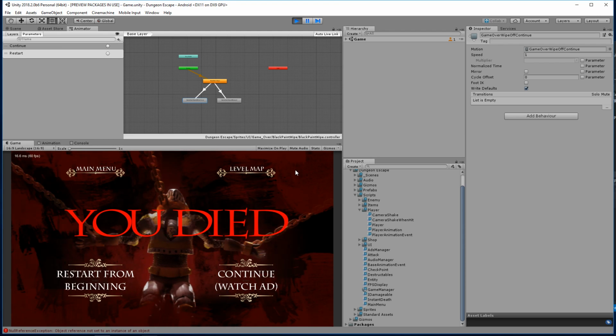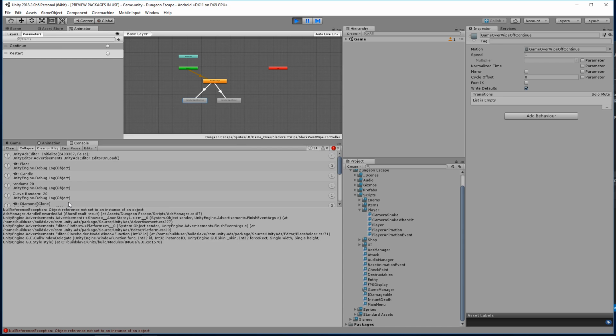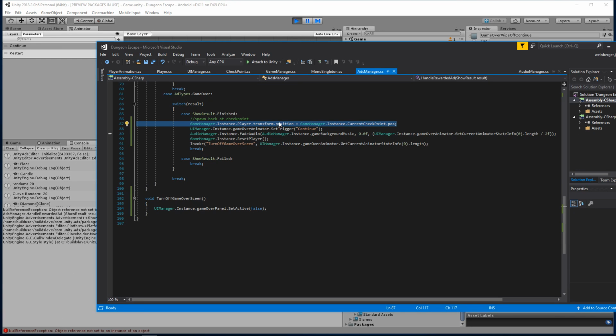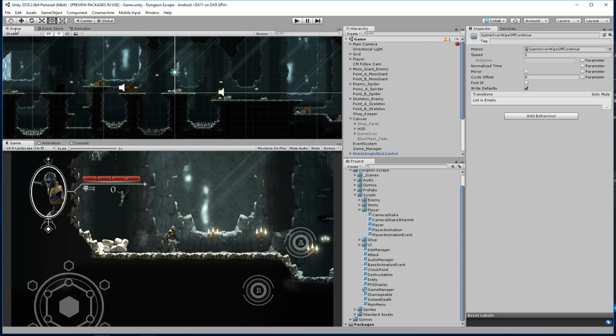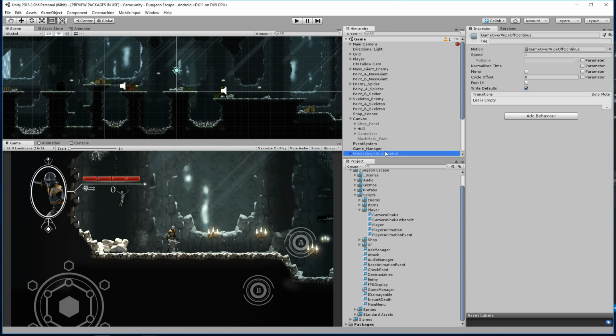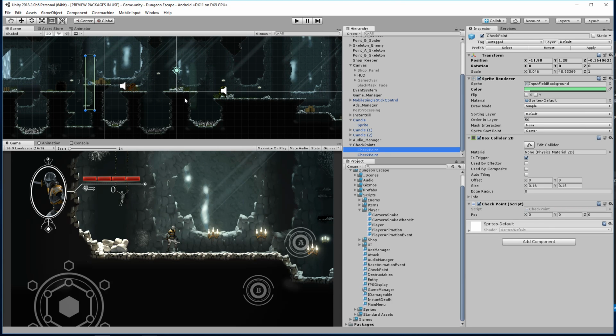Watch an ad. Object reference error on player.transform.position equals current checkpoint. Okay, that checkpoint is like not registering for some reason. What is going on with that guy? He has a collider, and they both have colliders.